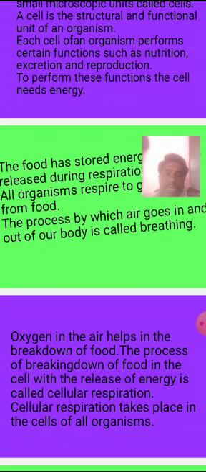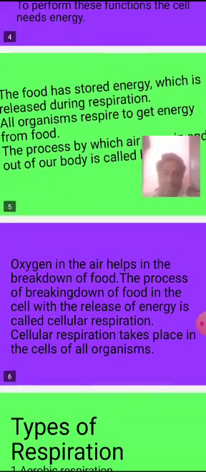Cellular respiration takes place in the cells of all organisms. Organisms are made up of trillions of cells. There are two types of organisms: unicellular and multicellular. Multicellular organisms have millions of cells, and each cell can perform respiration. The respiration process which occurs inside the cell is called cellular respiration.